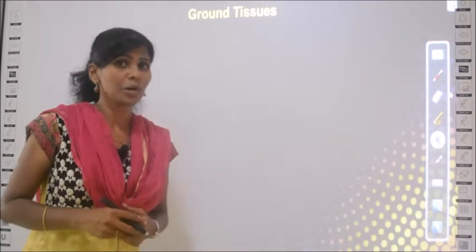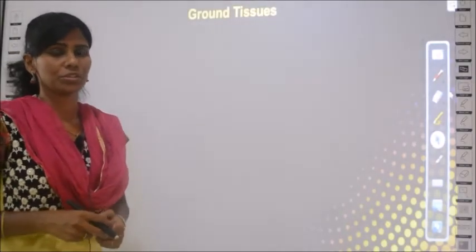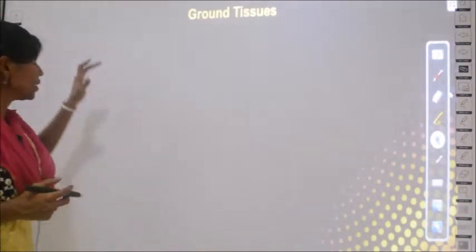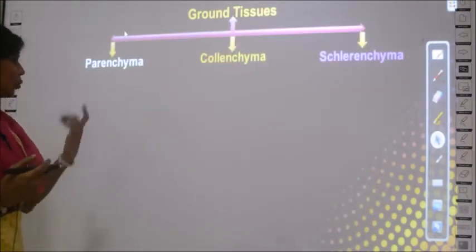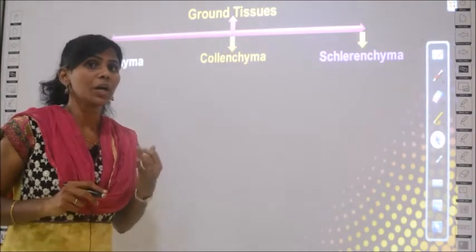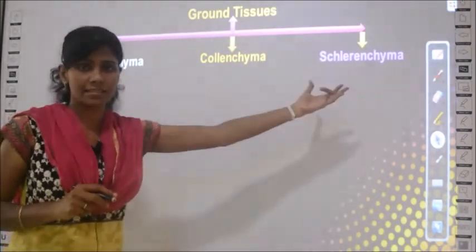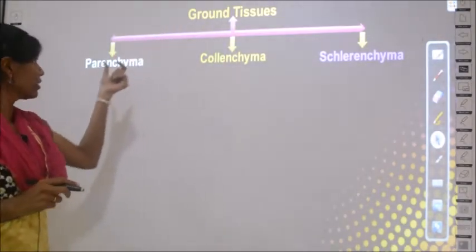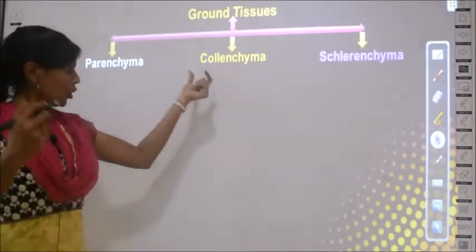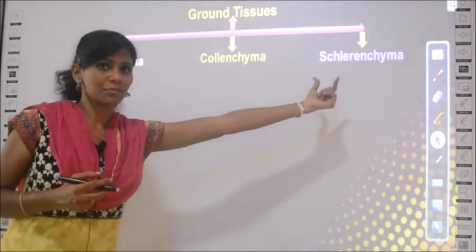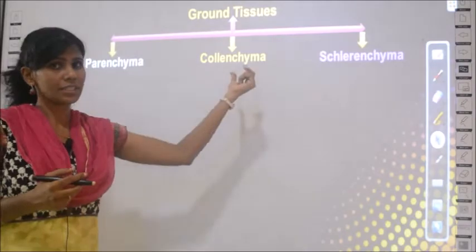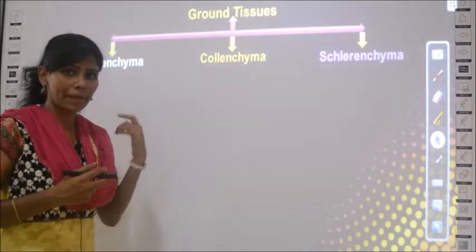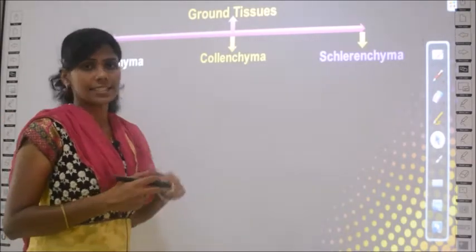So next we learn about the structure of ground tissues. These ground tissues are of three types. We have studied already in the classification chart. What are they? Parenchyma, collenchyma and sclerenchyma. Do you remember Sam was digging the ground and he found a pot of coins and stamps, right? So C, S for coins and stamps and P for pods. So the three types of ground tissues are parenchyma, collenchyma and sclerenchyma.